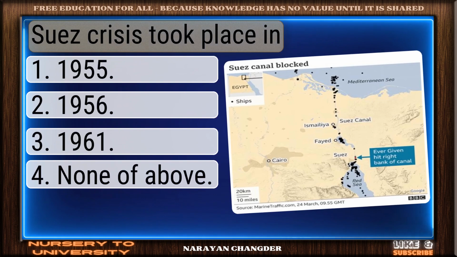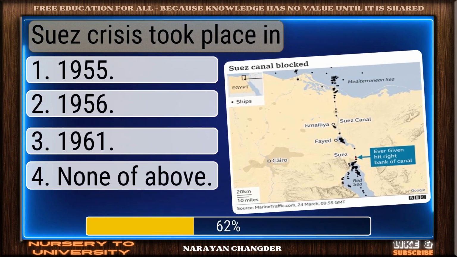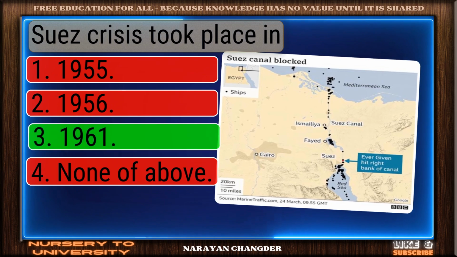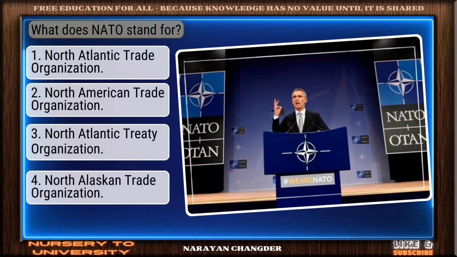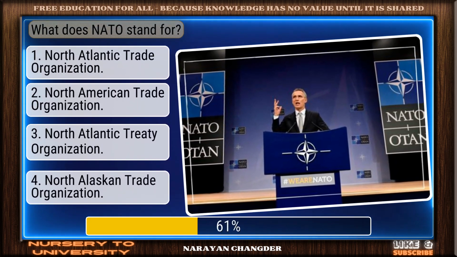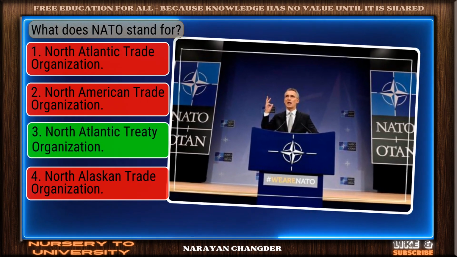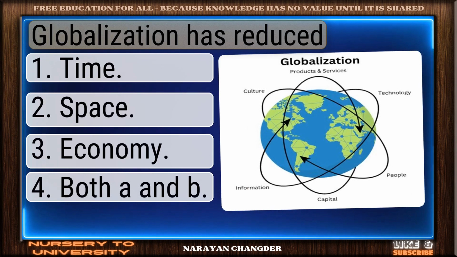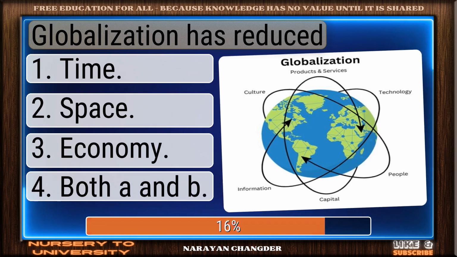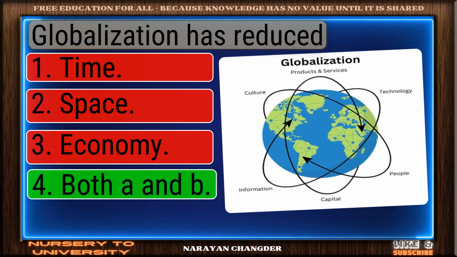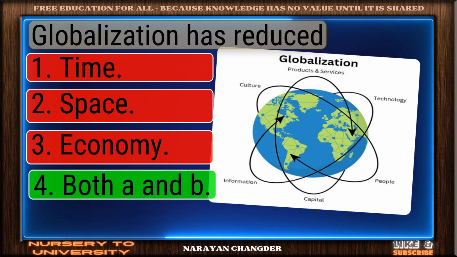The Suez Crisis took place in... Right again. 1961 is a valid answer. What does NATO stand for? On track. North Atlantic Treaty Organization is the correct answer. Globalization has reduced. Correct response. Both A and B is the most accurate answer.